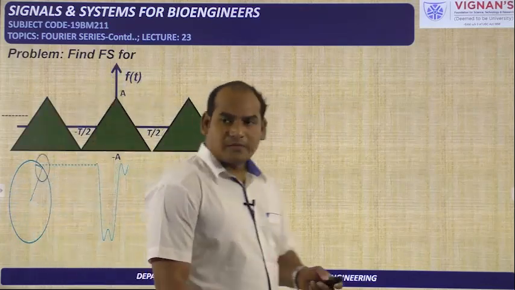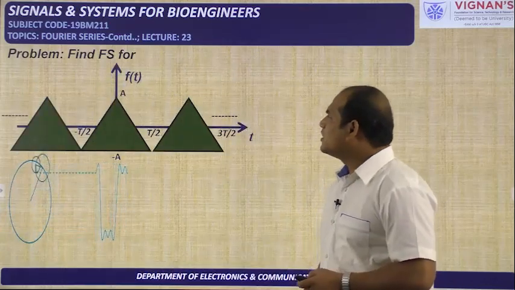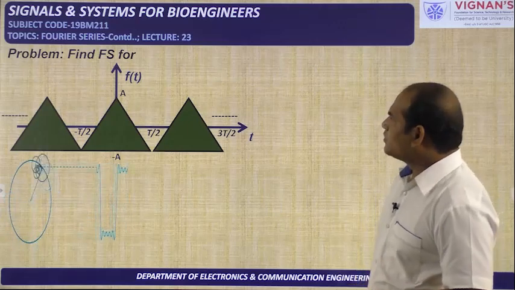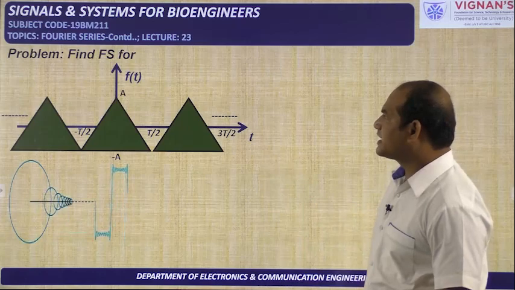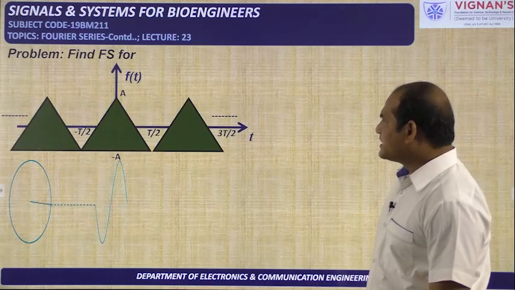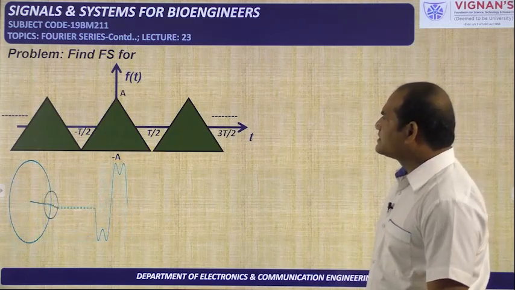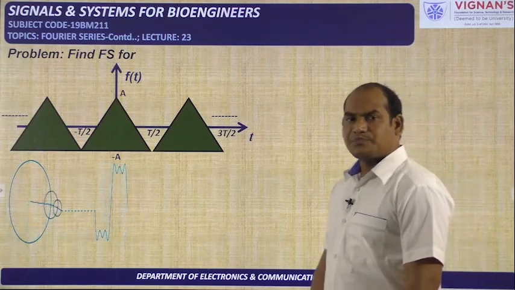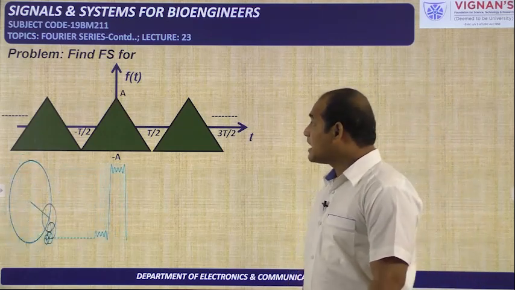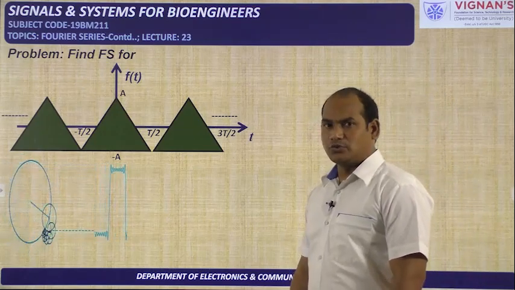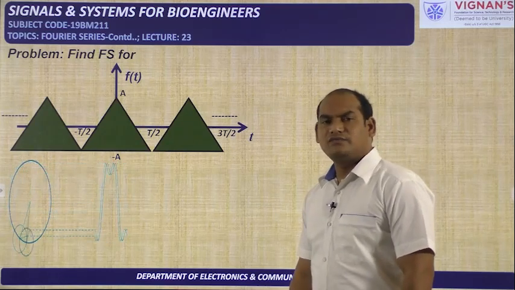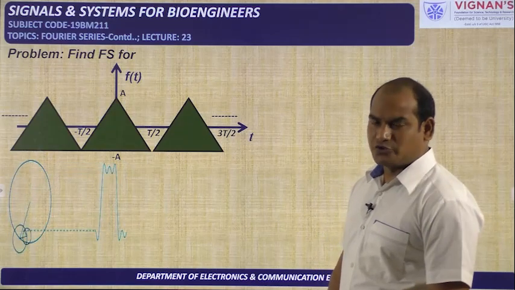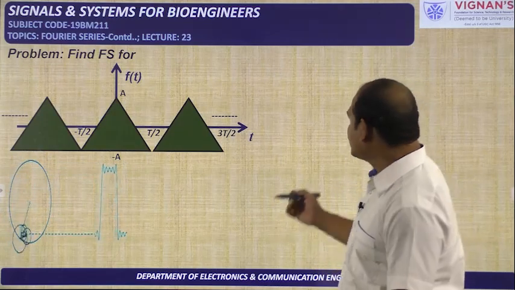Now this is a problem we will see according to the time differentiation property. Here we need to find the Fourier series for this particular signal. By observing this signal, we can tell it is a periodic signal. As I said previously, we can solve this problem in two different ways. One is by directly calculating the Fourier series coefficient Cn using the basic formula. That formula is given by